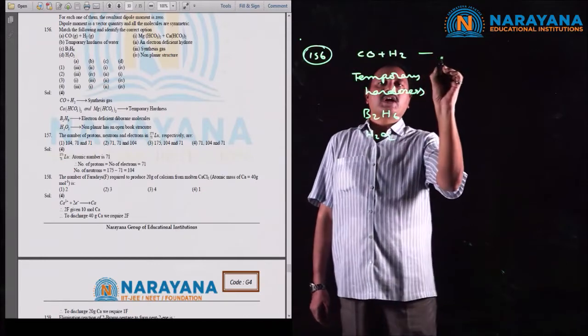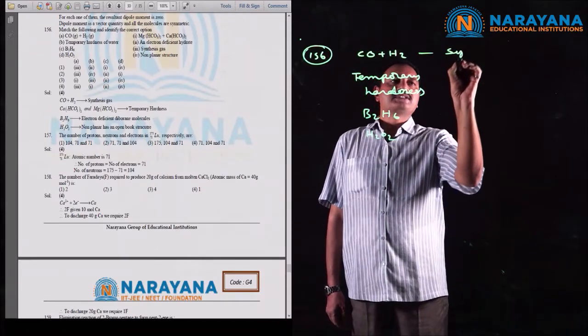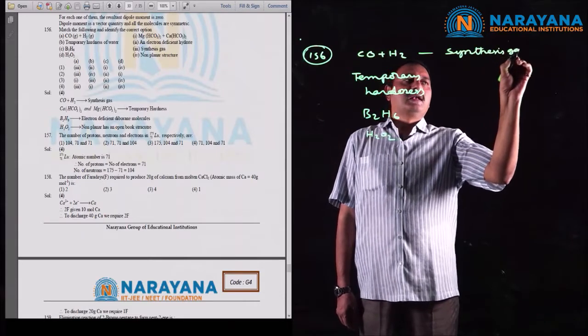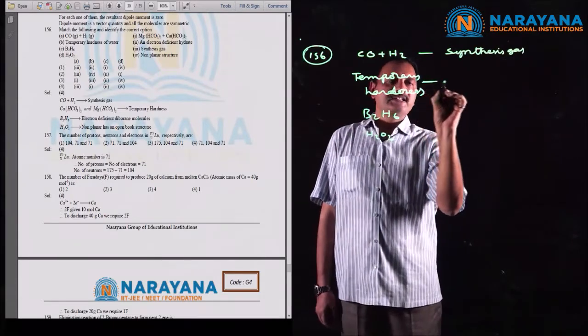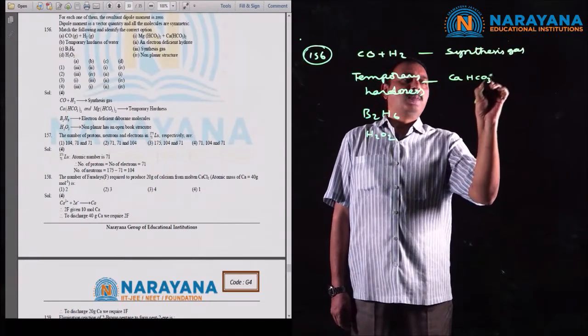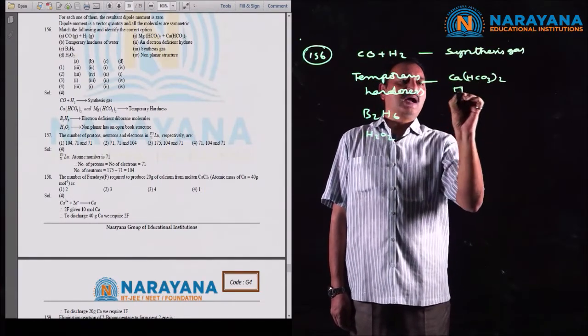Now this mixture of carbon monoxide and hydrogen is considered as synthesis gas. Now temporary hardness is due to the presence of bicarbonates of calcium and magnesium.